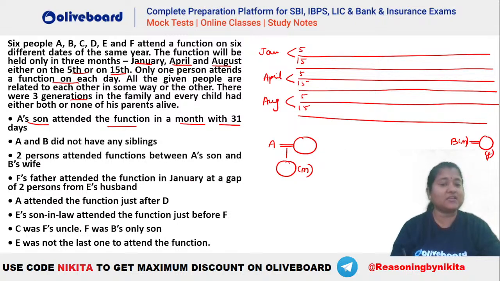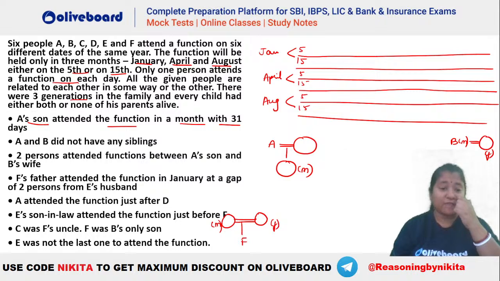F's father attended the function in January at a gap of 2 persons from E's husband. Okay, so we have F's father. Again, you can see that F has a father. That means F must be having both the parents here, right? So let's say this is male, this is female. So F's father attended the function in January. So you can see one of them, that is January 5 or January 15th, has to be F's father here. We do not know who is father, but we will see that, right?